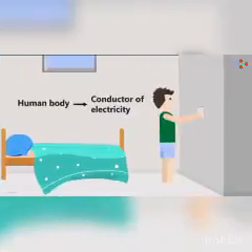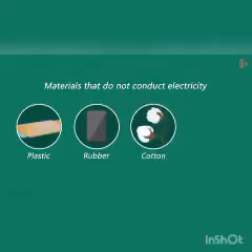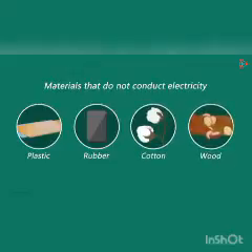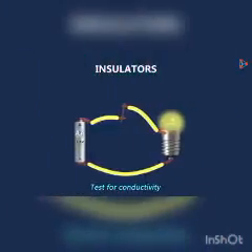Did you know that the human body is also a conductor of electricity? In fact, it's a very good conductor. This is the reason why we get an electric shock if we are not careful. The electric current flows through a body towards the earth. Now, which are the materials that do not conduct electricity? Materials such as plastic, rubber, cotton and wood do not conduct electricity. So they are insulators. For instance, instead of an iron nail, if we connect a plastic straw between the circuit, then the bulb will not glow.